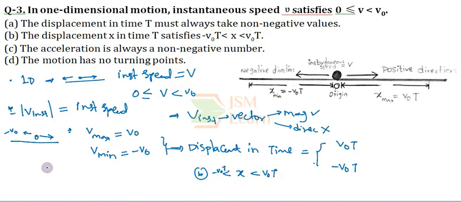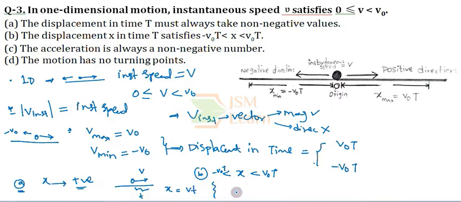Coming to option A, let us understand why it is wrong. Option A says that the displacement always takes non-negative values. That means the displacement always takes positive values, but it's not true. If the particle is moving with instantaneous velocity v for a particular time interval t, then the displacement will be vt.